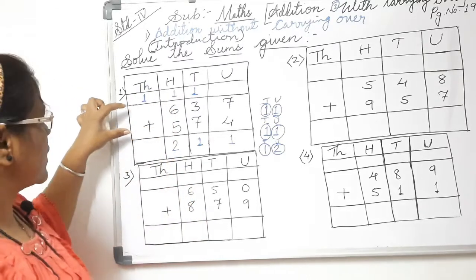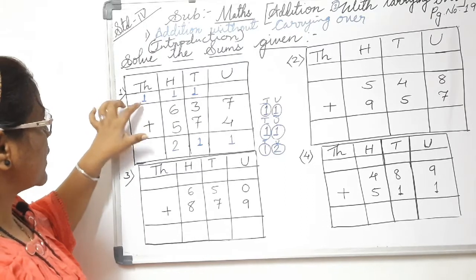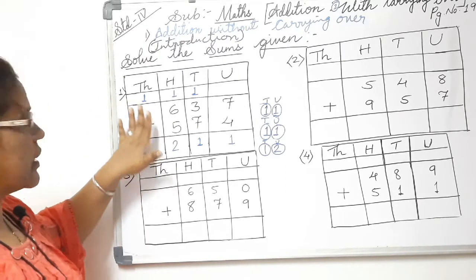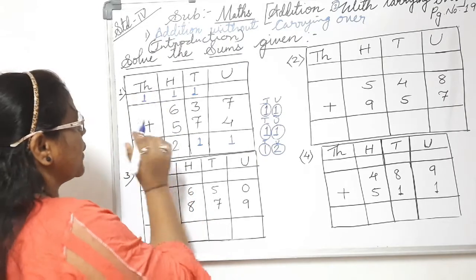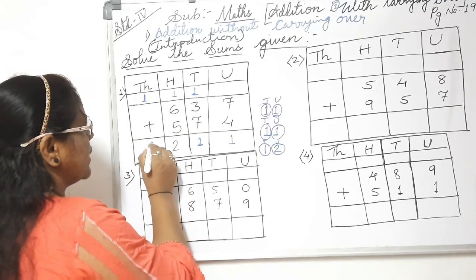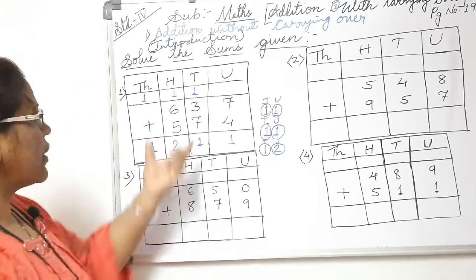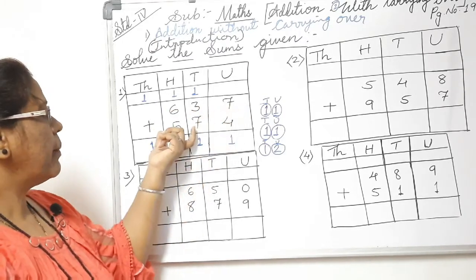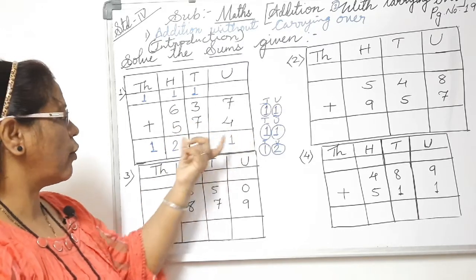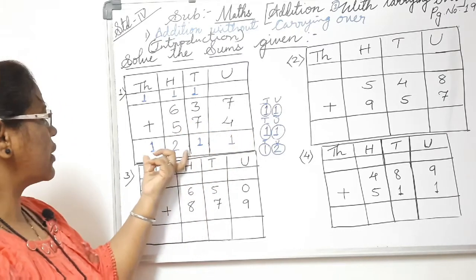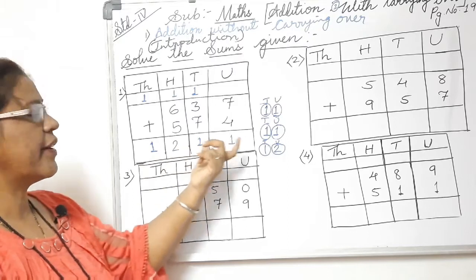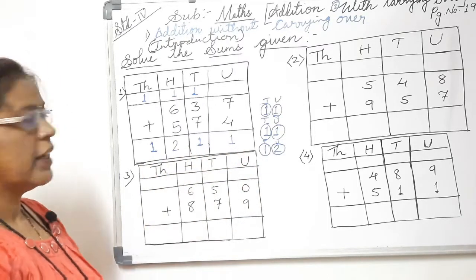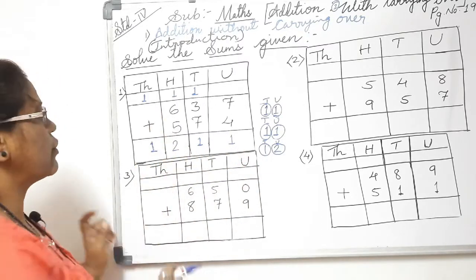See here, in the thousands place there is no digit given, so straight away you bring this one down. So when you add 637 plus 574, the total which you get is 1211. Understood? Got it? This is the way you have to add.